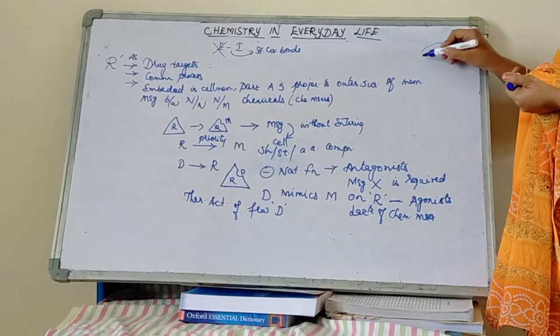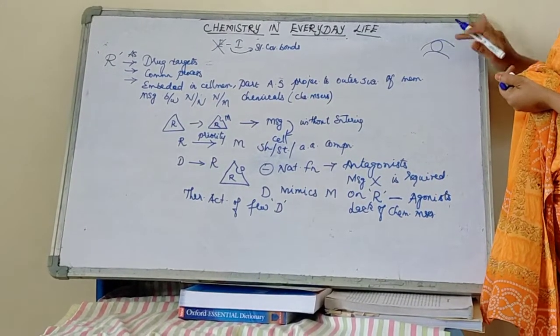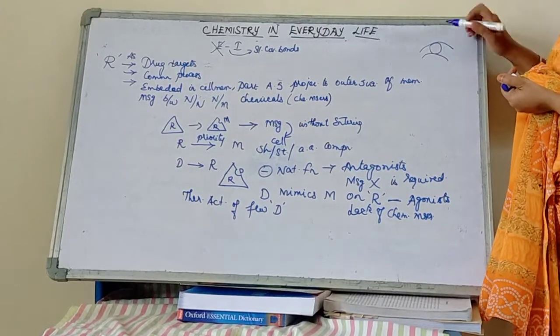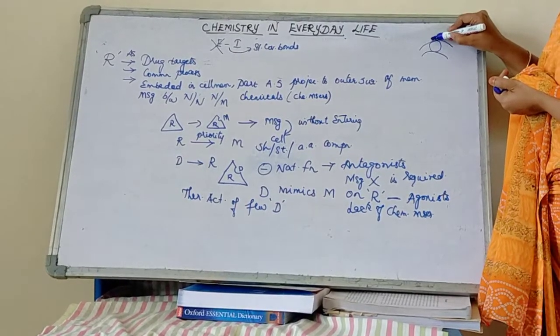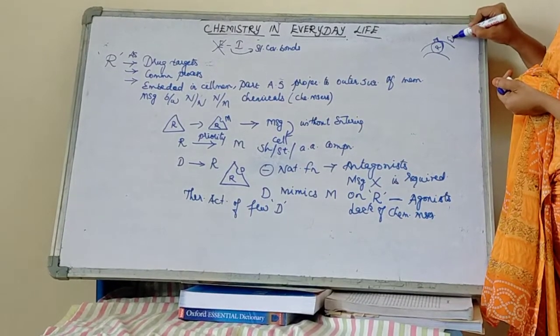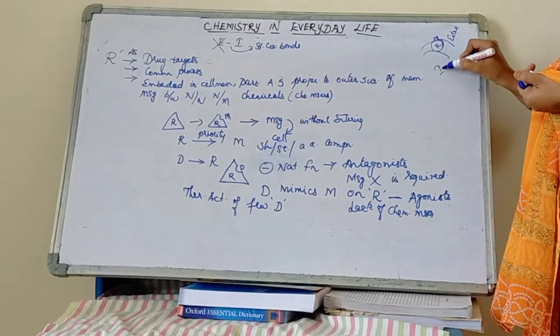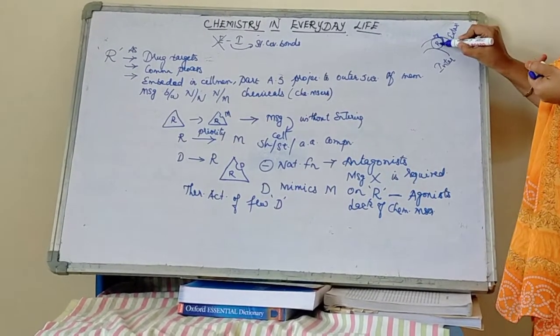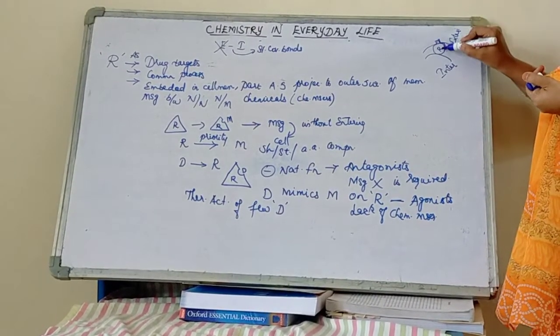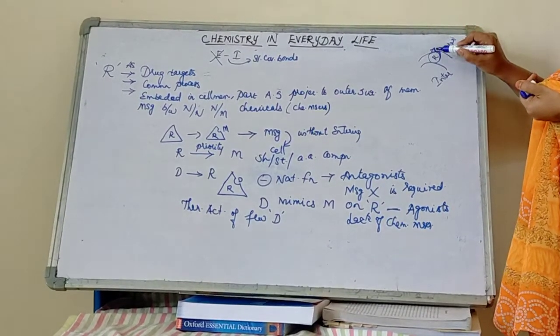Say for example, this is the membrane. My receptor will be present, or it is embedded, in the cell membrane in such a way that a small portion of the active site of the receptor will be present in the exterior. It is present outside the cell membrane and this is the interior. So your receptor is embedded in the cell membrane such that some portion of the active site is projected to the exterior.